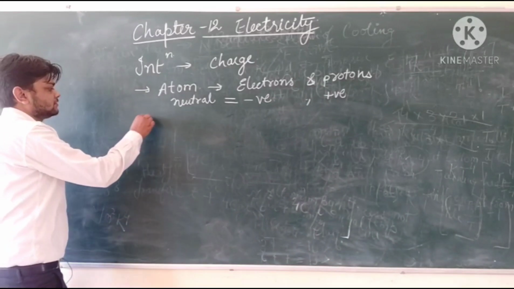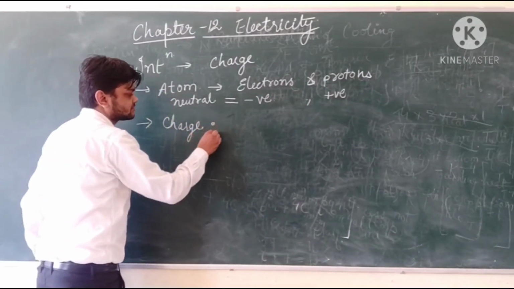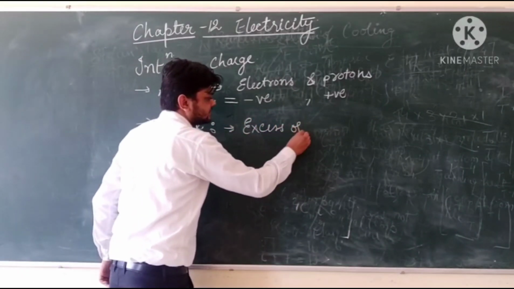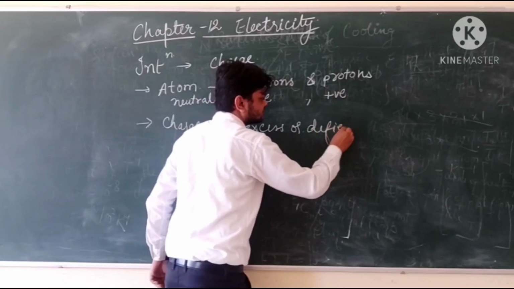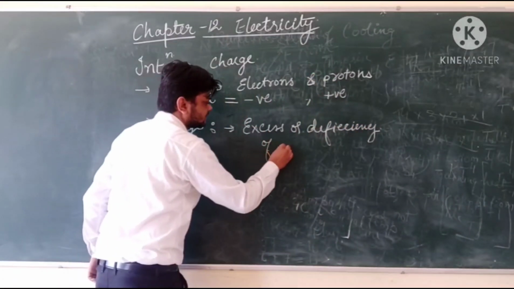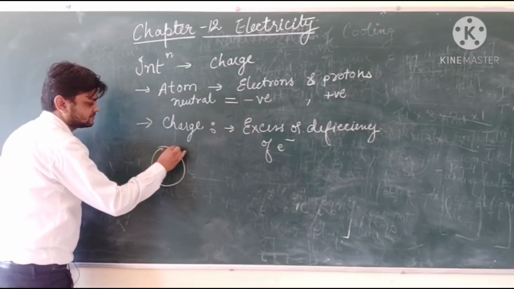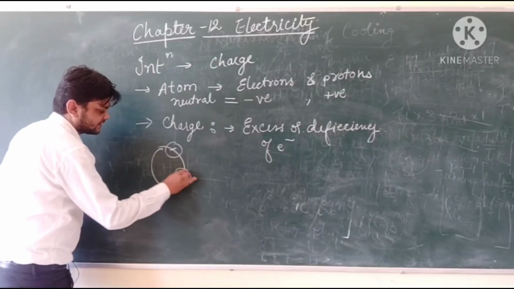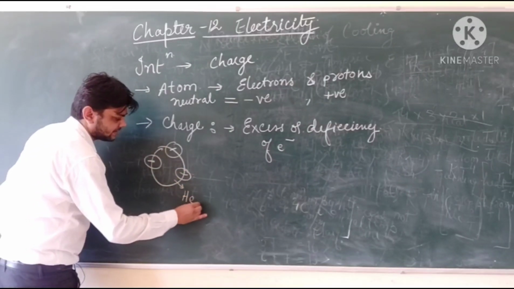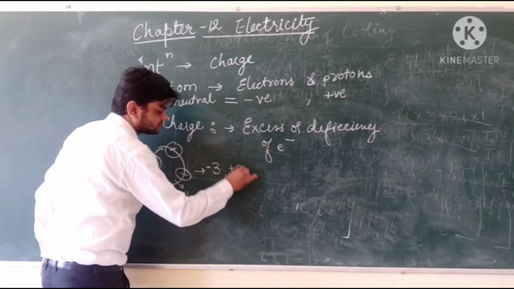If we move on to our next topic, that is charge, it is simply excess or deficiency of electrons, where an excess of electrons represents a negative charge, like inside a helium atom having -3 and +2.